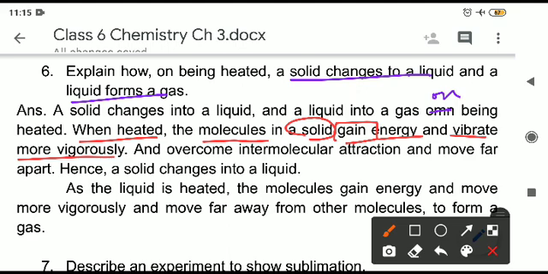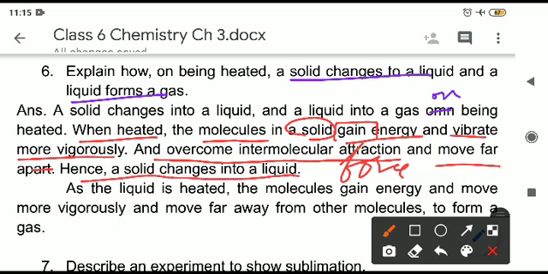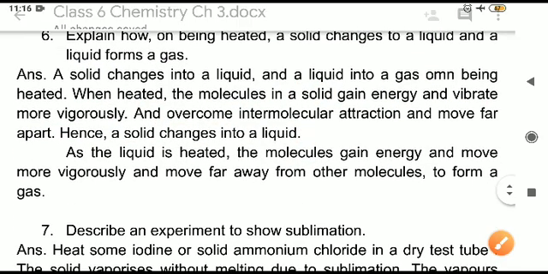Ultimately, when the heating is not stopped, the solid is getting more and more energy. They will overcome the intermolecular attraction, that is the force of attraction between the molecules, and hence the molecules will start moving. In a solid, molecules are not able to move, but because of the extra energy available on heating, the molecules break this intermolecular force and start to move far apart. They are moving away from each other, and hence a solid changes into a liquid. So this is about solid to liquid.